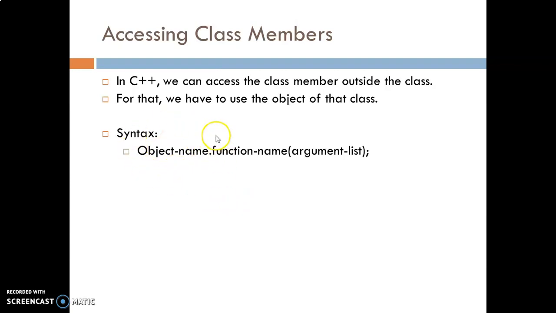By using the object name, if you are interested in accessing a function, then you need to add this dot operator. So by using the object that you have created from the class, then the dot operator and then the function name, you are able to access the class members. Okay.